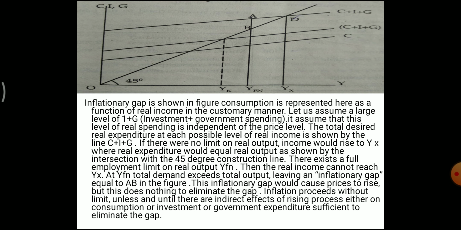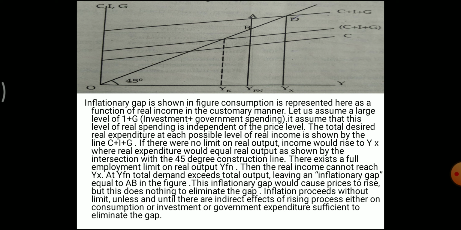So next we can explain the inflationary gap through a diagram. So here we can see the diagram.